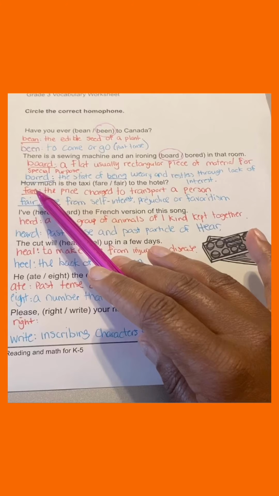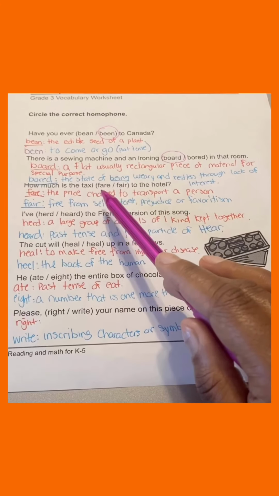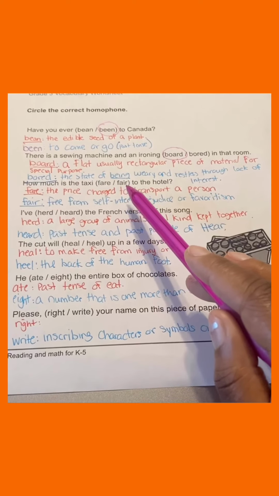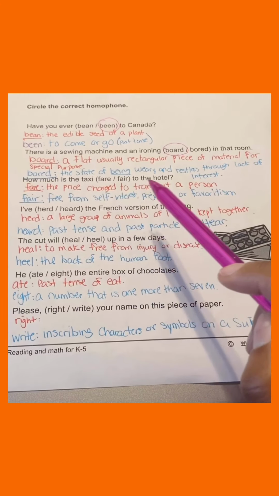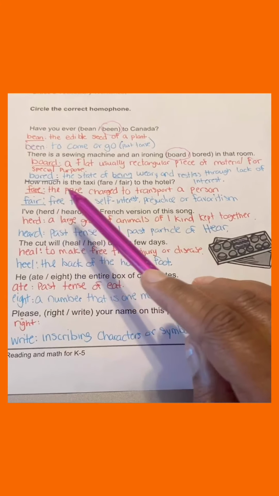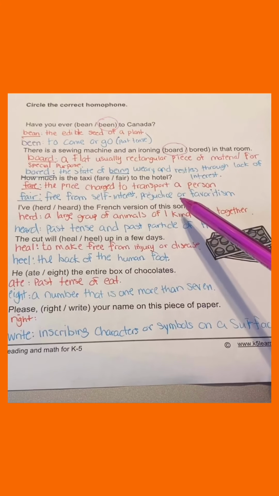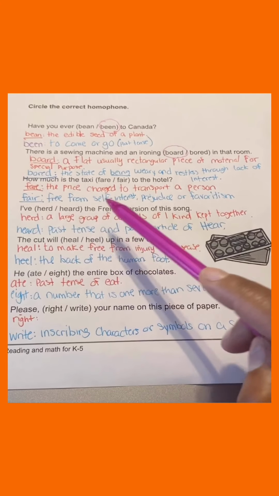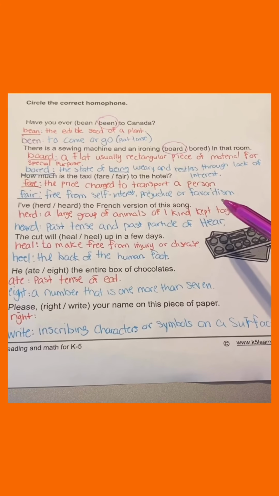The third sentence: how much is the taxi fare? Fare is spelled two different ways, F-A-R-E and F-A-I-R. How much is the taxi fare to the hotel? The first definition of fare is the price charged to transport a person. The second definition, fair, is free from self-interest, prejudice, or favoritism.